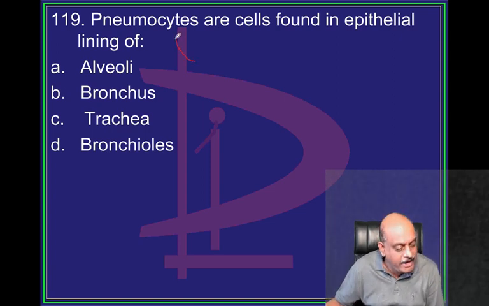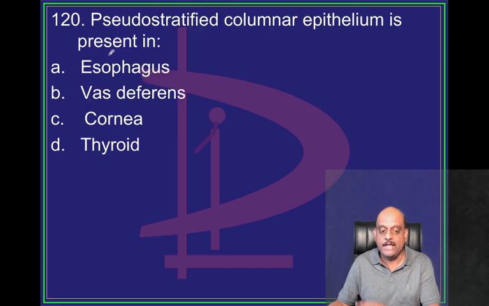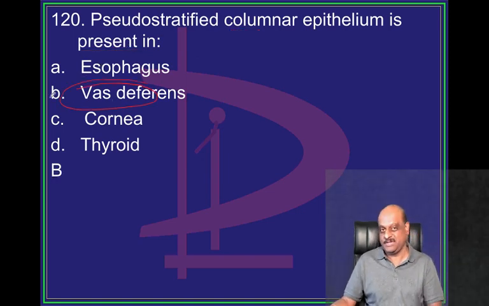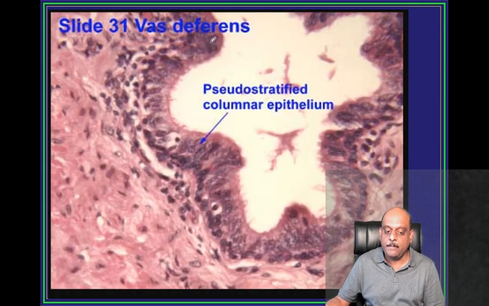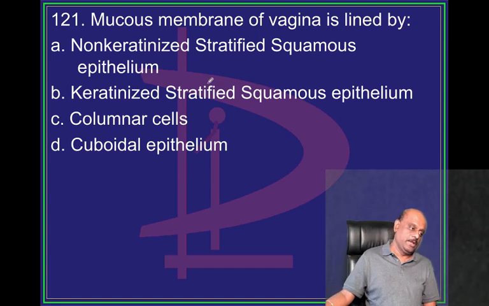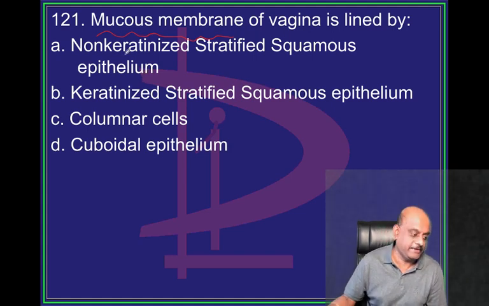So pneumocytes are cells in the epithelial lining of alveoli, as all of you know very well. Pseudo-stratified columnar epithelium. Where is it located, doctor? It is in the vas deferens. This is the typical appearance of pseudo-stratified columnar epithelium in the vas deferens, which you need to remember. Mucous membrane of vagina. What is it lined with?